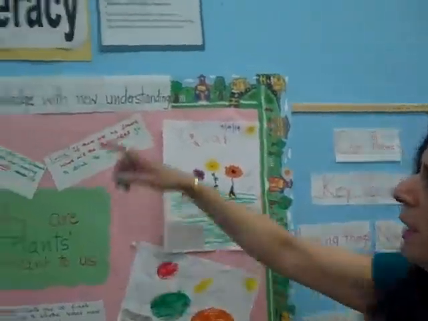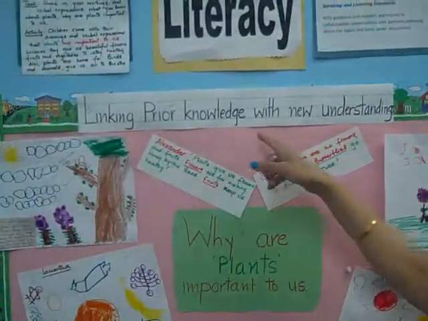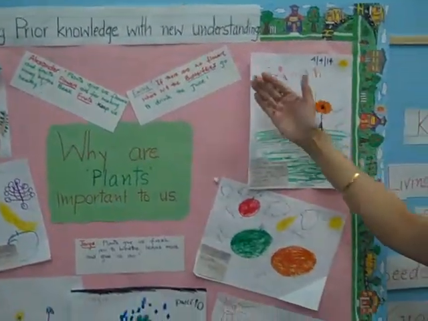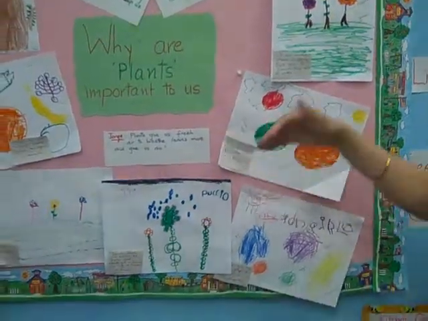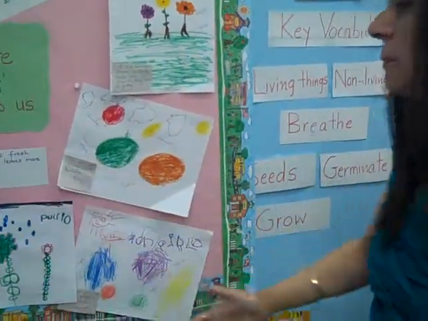And this one is our Literacy 2 bulletin board. I have the task and the standards over here, linking prior knowledge with a new understanding. The children were asked, like, why are plants important to us? They gave the response, and then their verbal responses are documented over here.